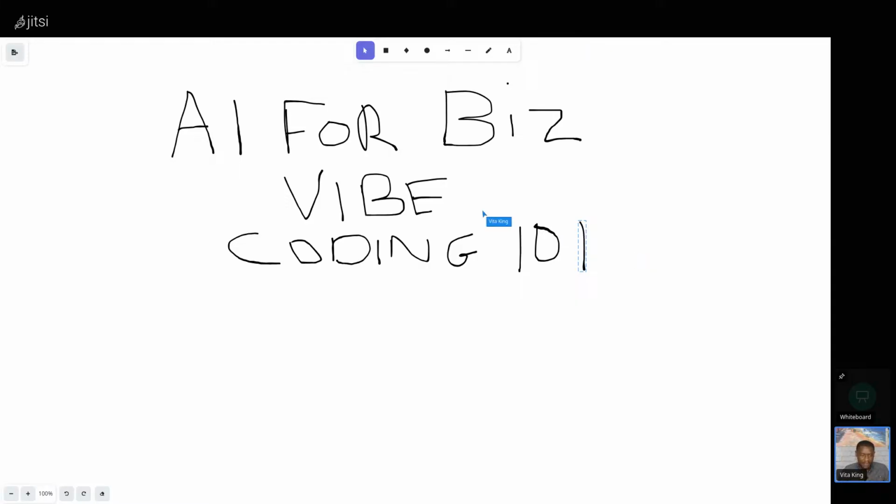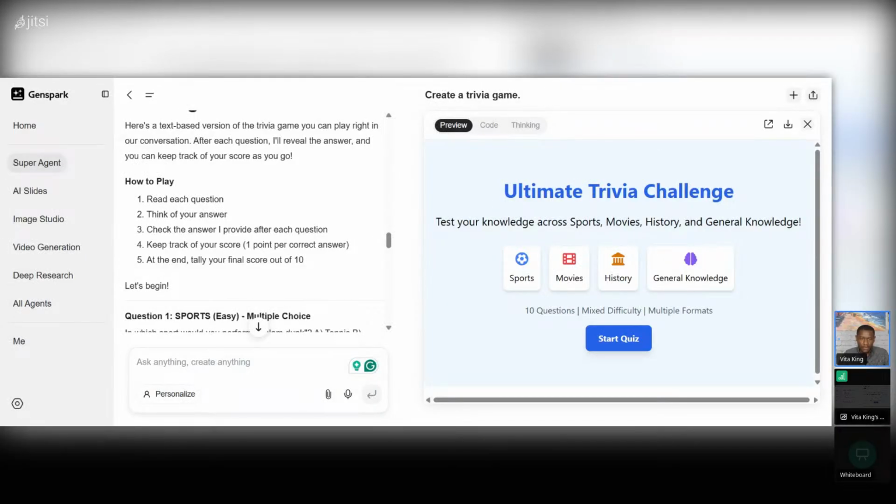So let's see if it's ready for us. Is it ready for us? Okay, looks like it's ready for us. So I'm going to go back to it. Let me share my screen. I'm multitasking right now, going back and forth between screens. Okay, let me share my screen again. Let me make sure everything is good here. Okay, so let's go back to AI.